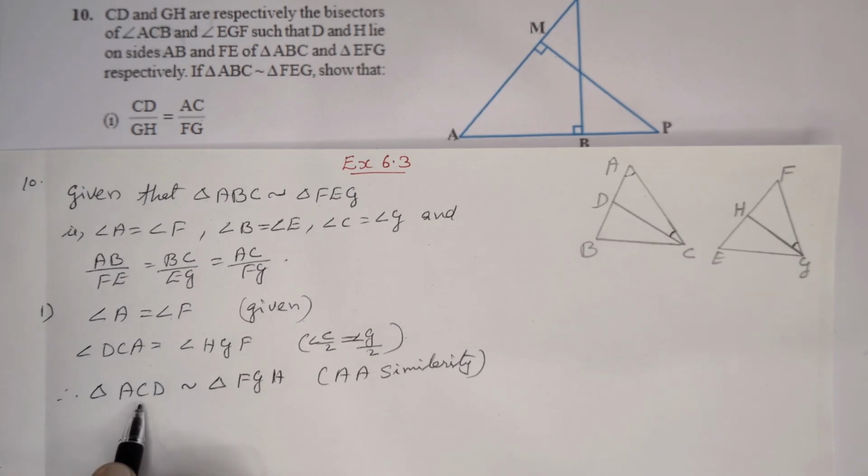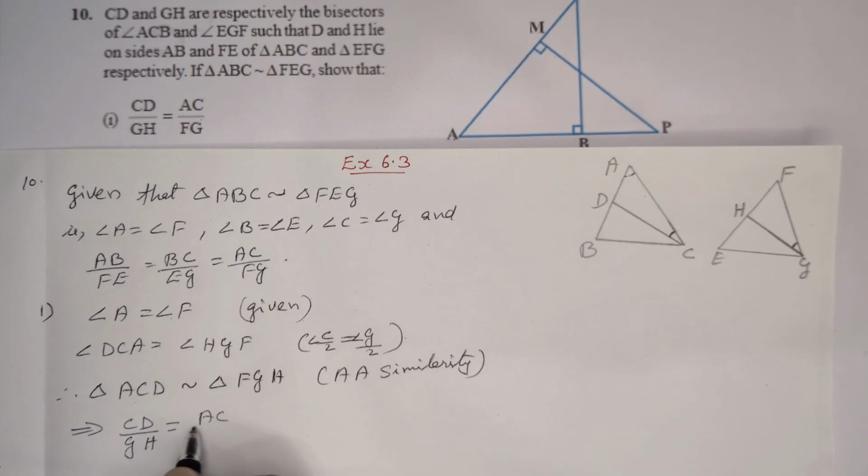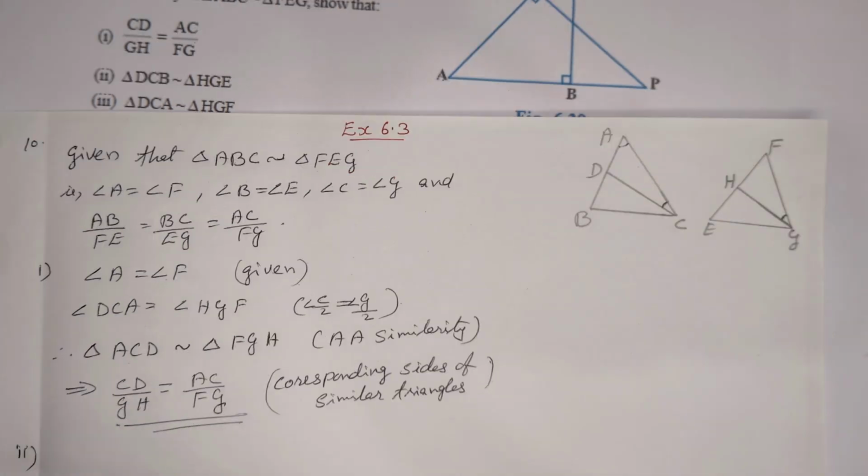CD by GH, that means the last two letters of the first triangle, which implies CD by GH is equal to AC, the first two letters, AC by FG. So the first part is over. That means corresponding sides of similar triangles.